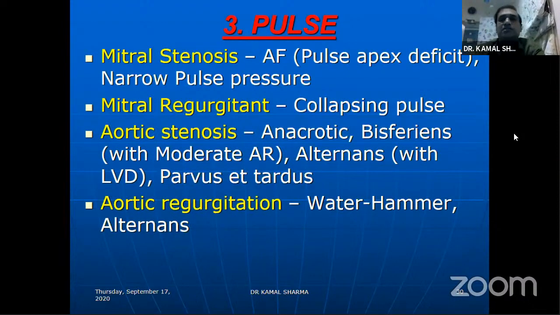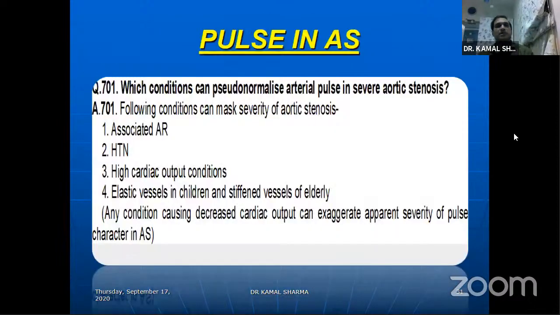So in mitral stenosis, the pulse apex deficit and narrow pulse pressure are the two findings. In MR, of course, you find a collapsing pulse. In aortic stenosis, you have anacrotic, bisferiens, alternans, parvus et tardus, and in aortic regurgitation the pulse would be the water hammer or alternans in nature. In which condition of AS will you get pseudo-normalization of pulse despite the presence of severe AS?